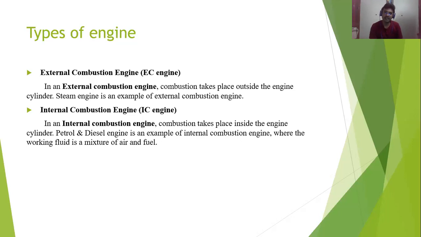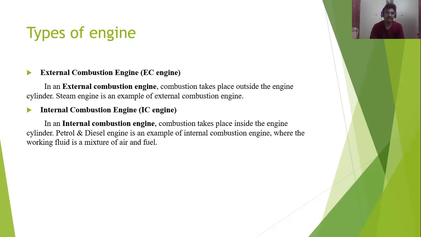The fuel is burned in the external chamber, and then the steam comes through the tube into the cylinder, where the piston is moved to and fro by the pressure produced by the steam. That is called an external combustion engine.